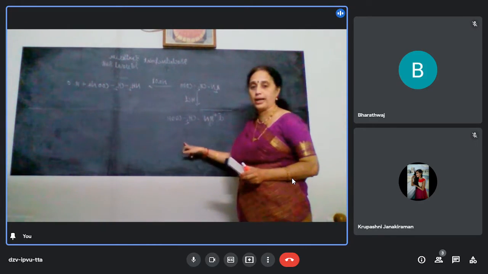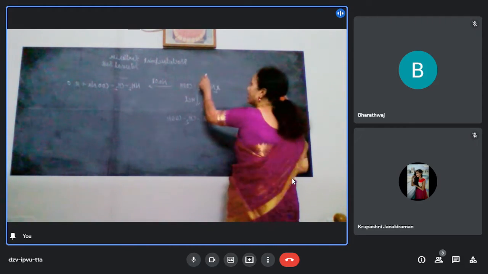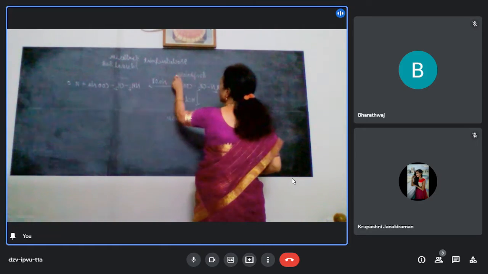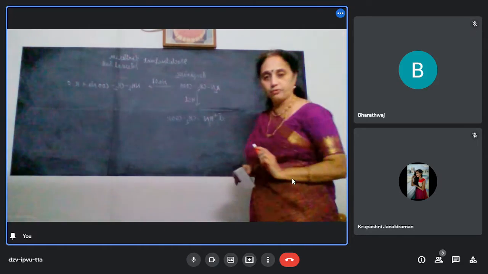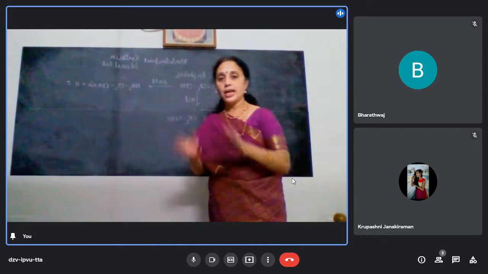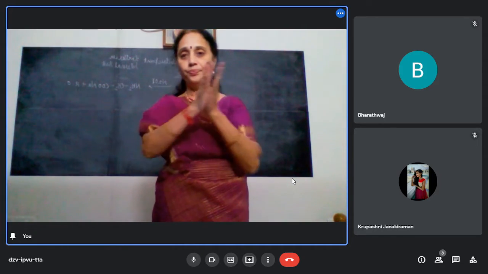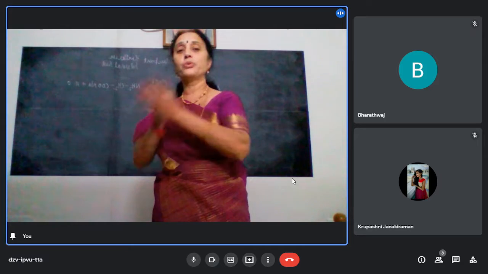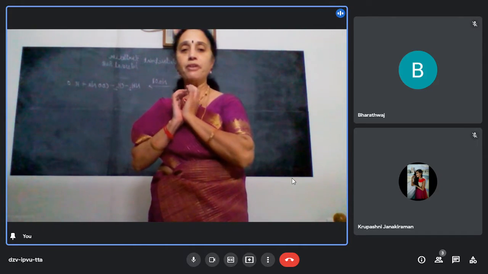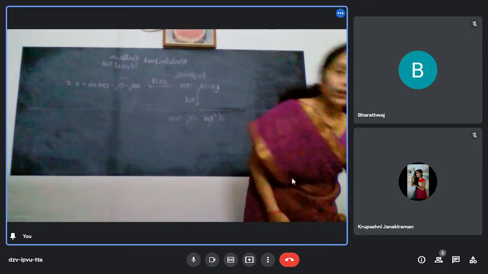Glycine hydrochloride. Since the amino acids react both with a base and an acid, they are amphoteric in nature. This was a very important question asked earlier. Definite question from proteins: prove that amino acids are amphoteric in nature. So how will you prove? You treat it with an acid, get a salt. Treat it with a base, you get a salt. Since they react with both acid and a base, they are amphoteric in nature. Understood? That is the next point.